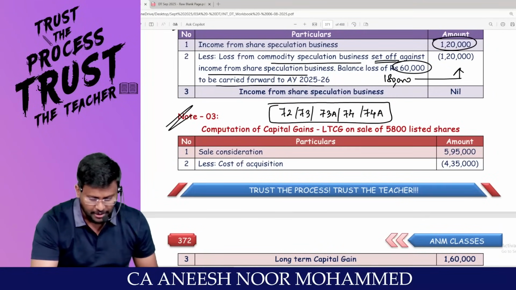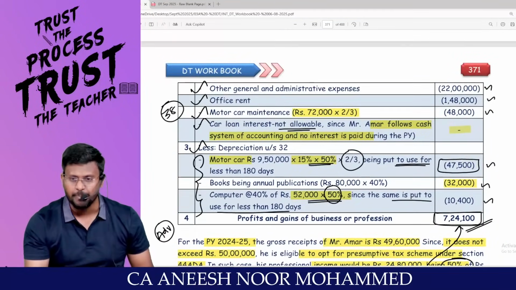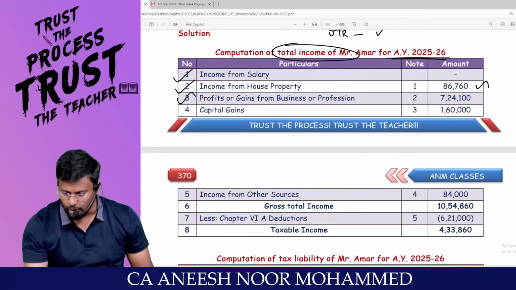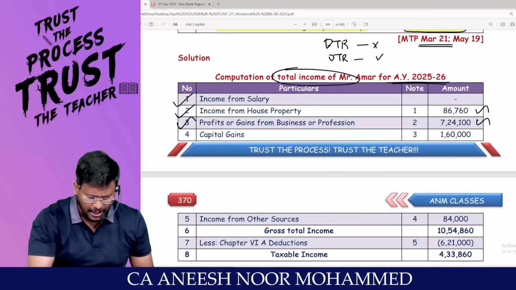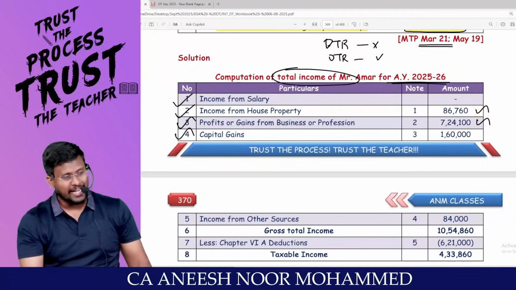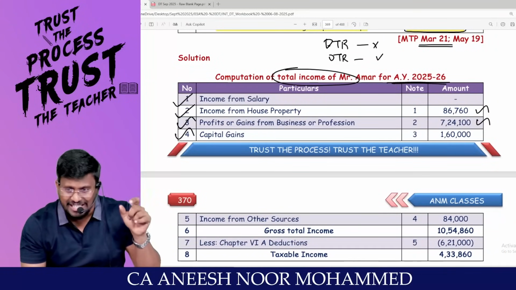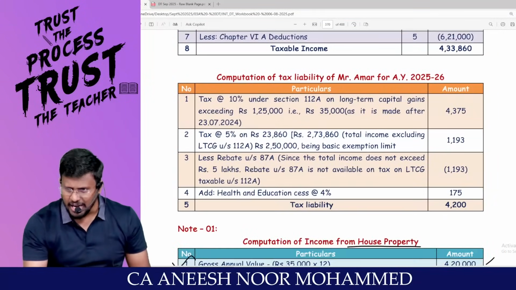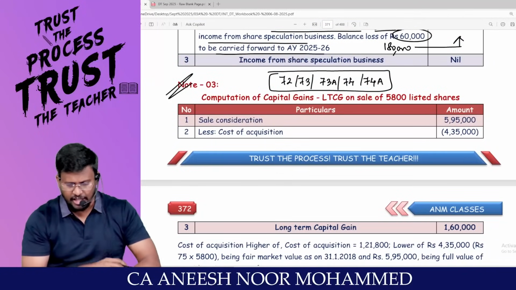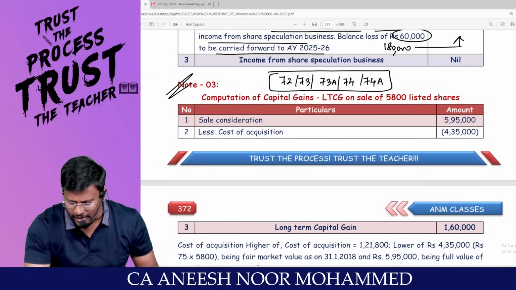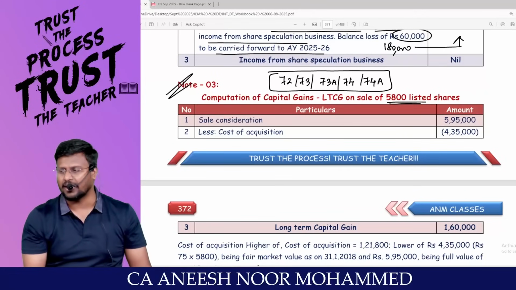I'm coming to the capital gain. That's it, I have finalized PGBP. 7,24,100 is the PGBP. Accepted? Coming to the capital gain, the next head. Actually, the assessee has sold listed shares. Listed share is a super asset under section 112, right, sir? If you sold listed shares, how many listed shares? 5,800 listed shares.